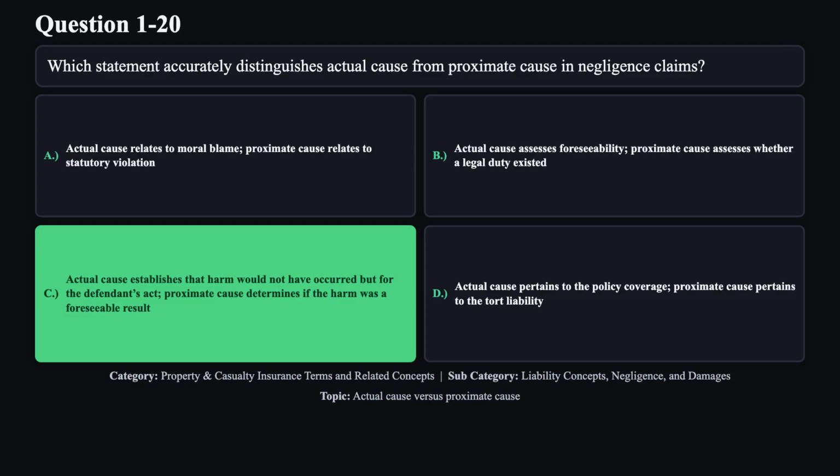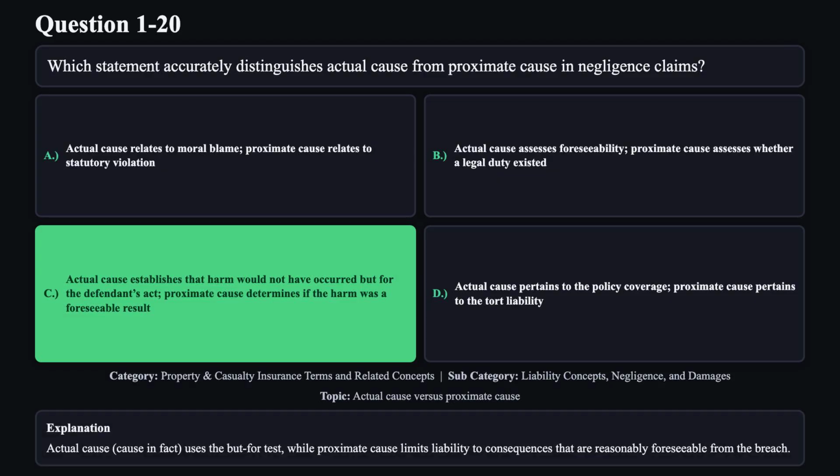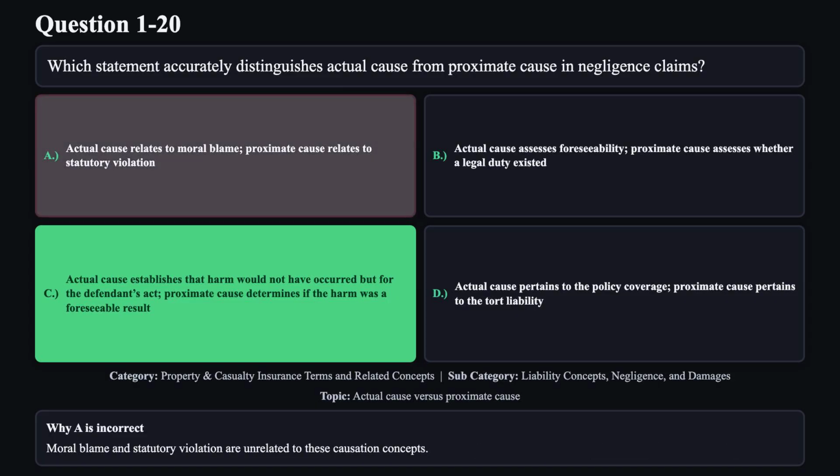The correct answer is C. Actual cause, cause in fact, uses the but-for test, while proximate cause limits liability to consequences that are reasonably foreseeable from the breach. Reason A is not correct. Moral blame and statutory violation are unrelated to these causation concepts.